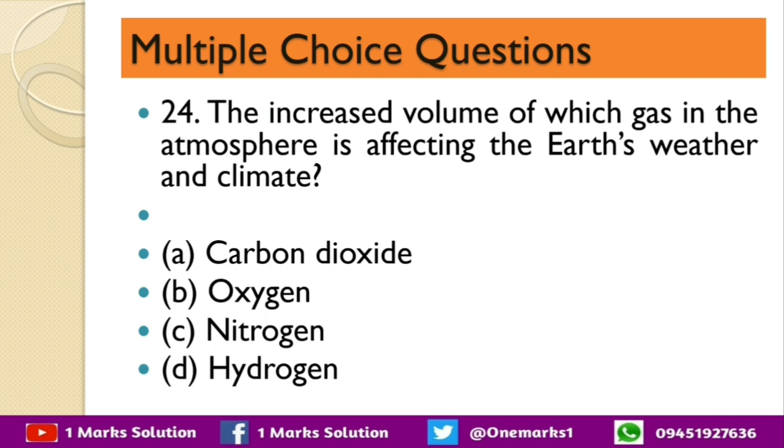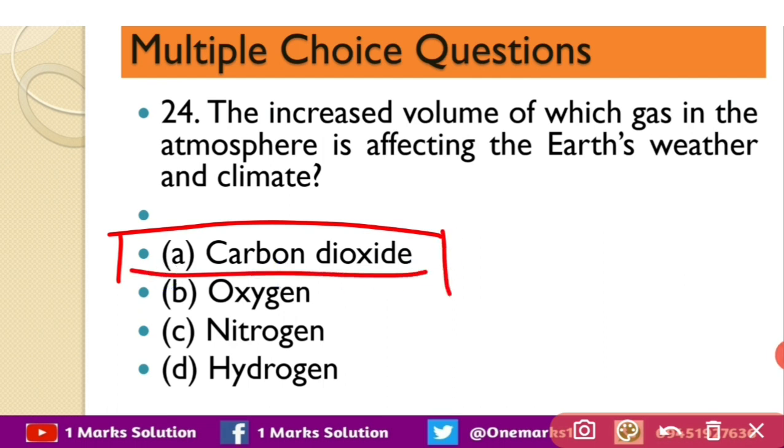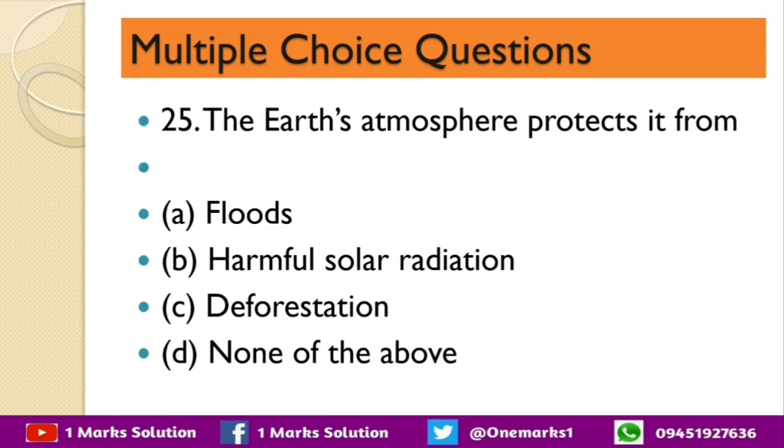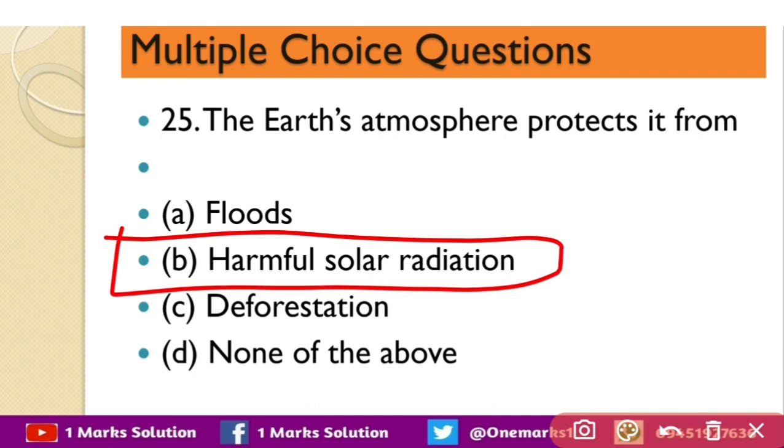Carbon dioxide, oxygen, nitrogen, hydrogen. So the correct answer is carbon dioxide. Next question, the Earth's atmosphere protects it from flood, harmful solar radiation, deforestation, none of the above. So the correct answer is harmful solar radiation.